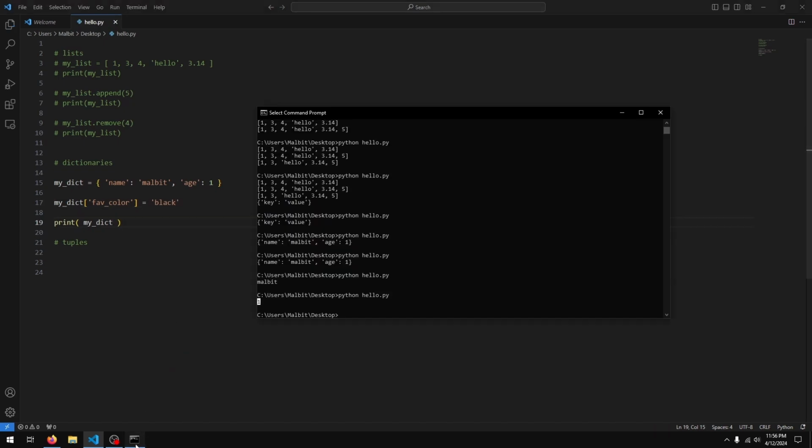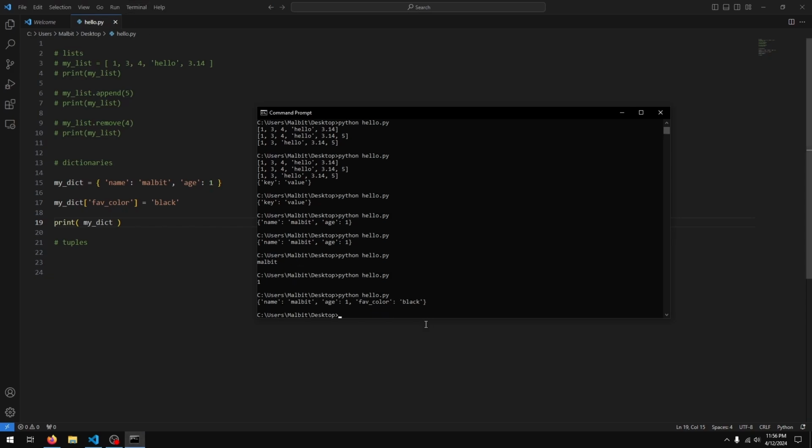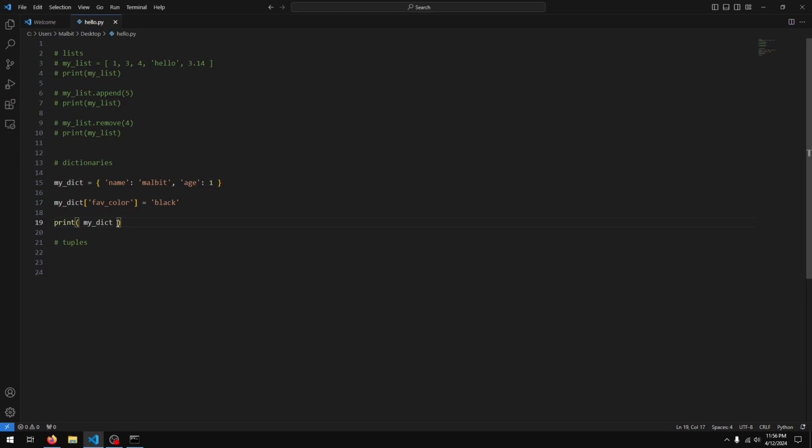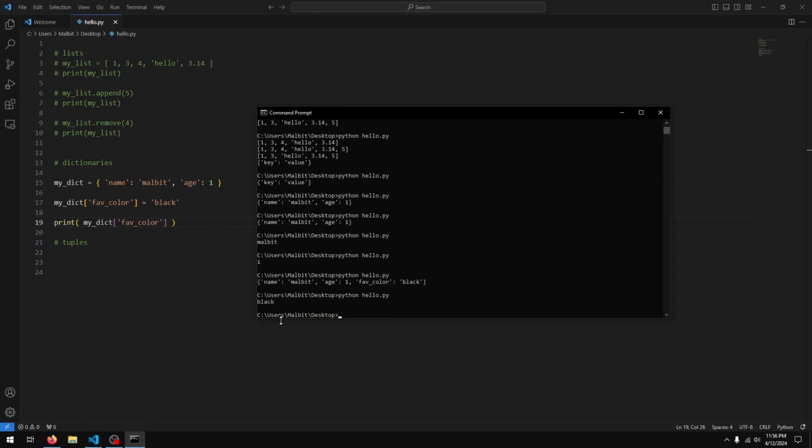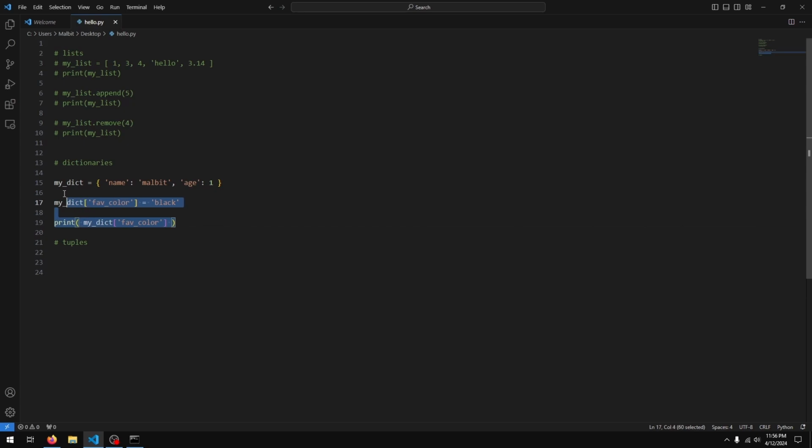And if I print out the variable, you can see that the new element was added to the dictionary. And if I just retrieve the favorite color, you can see we get black. Yep. So this is useful for storing data, key value pairs.